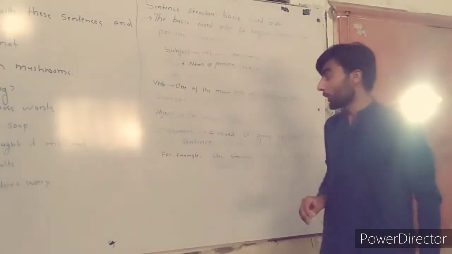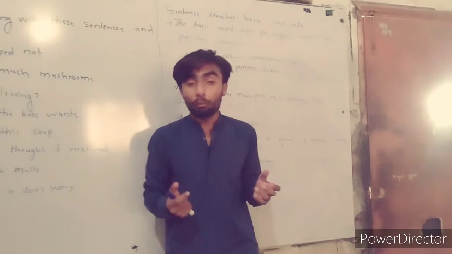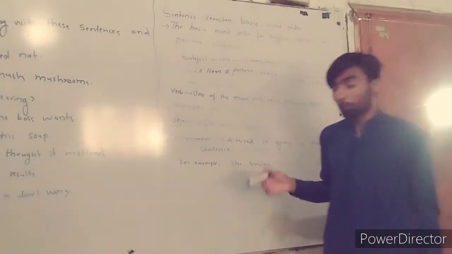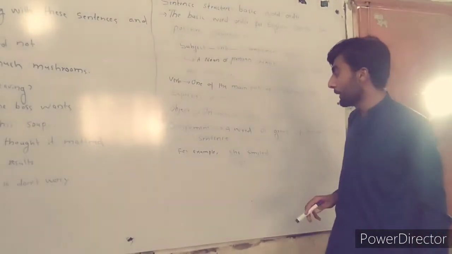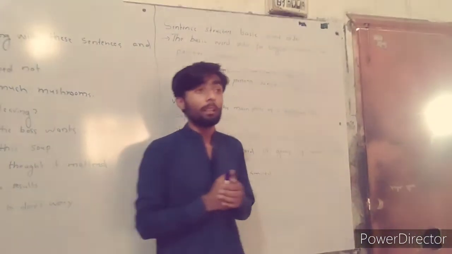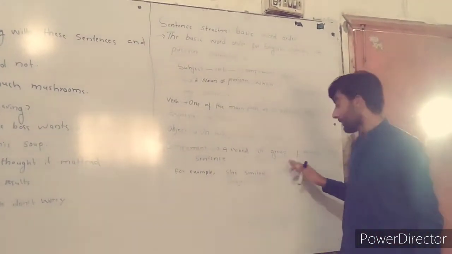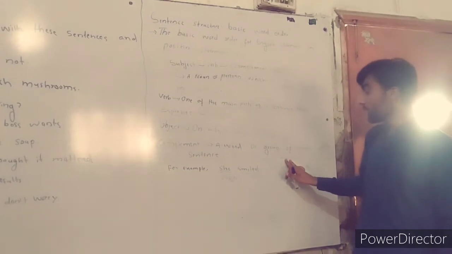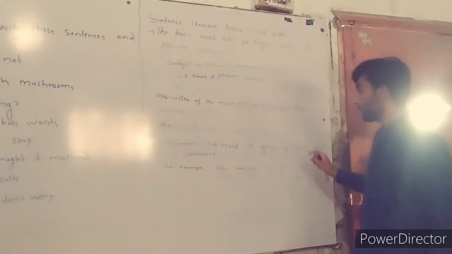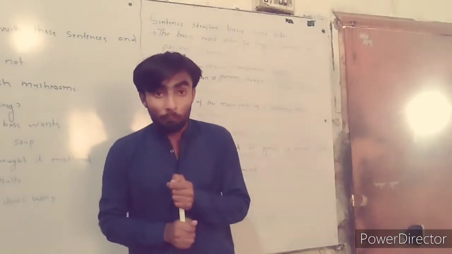And what is an object? We simply define the object as the part of the sentence on which the verb is done. The third one is the complement. We can define a complement as a word or group of words added to a sentence to complete its meaning.